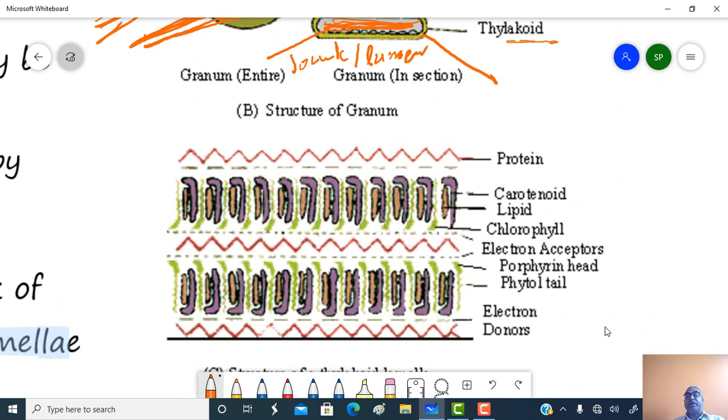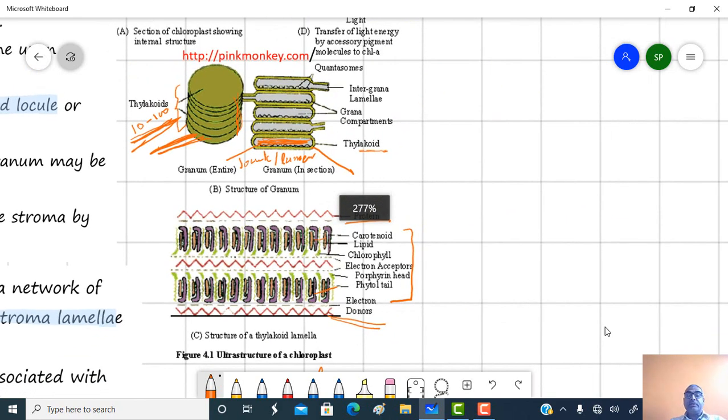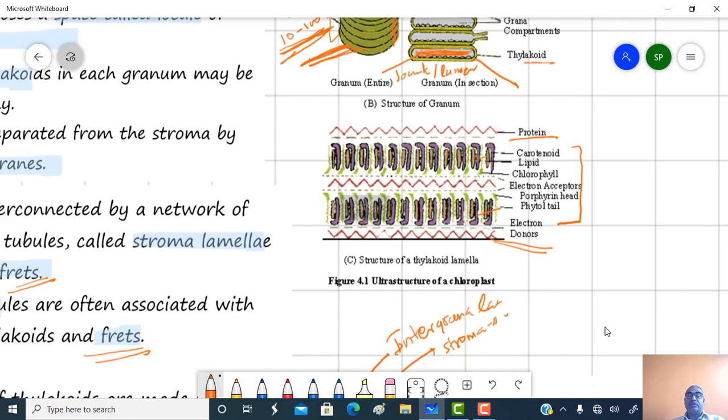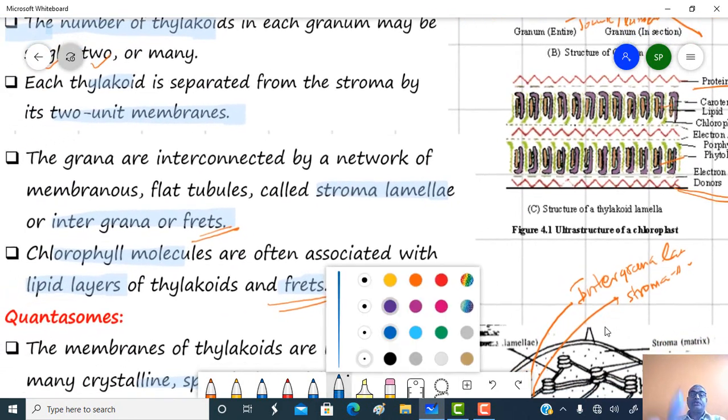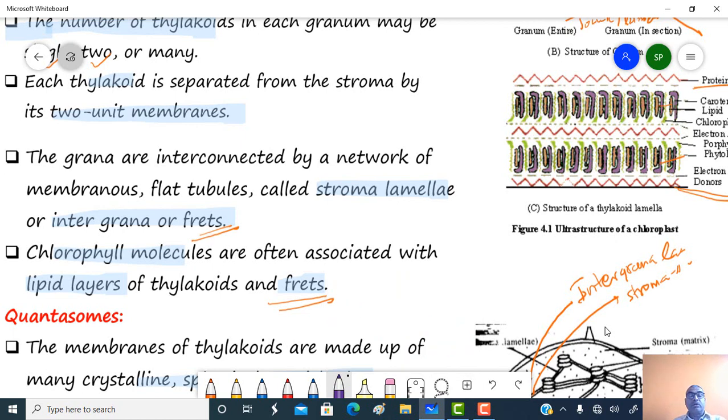So this is the membrane, this is the protein layer, this one is again a protein layer, and inside the protein layer this is a lipid bilayer. To these lipid layers, the chlorophyll molecules are often associated.